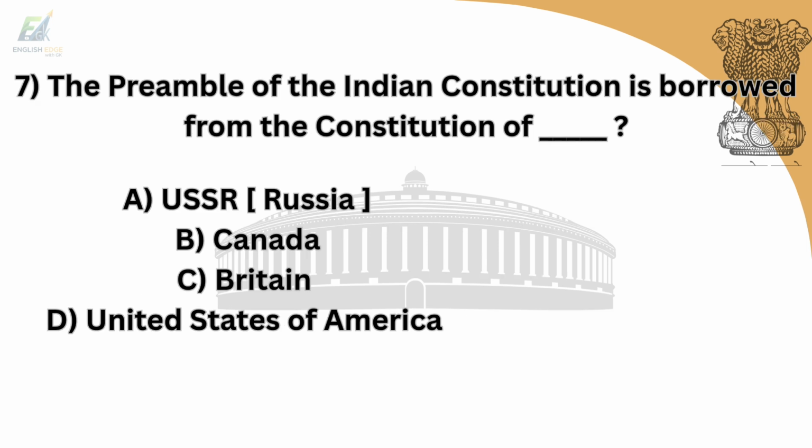Seventh question is, the preamble of the Indian Constitution is borrowed from the Constitution of. Option A is Russia. Option B is Canada. Option C is Britain. Option D is United States of America. And answer is option D, United States of America.